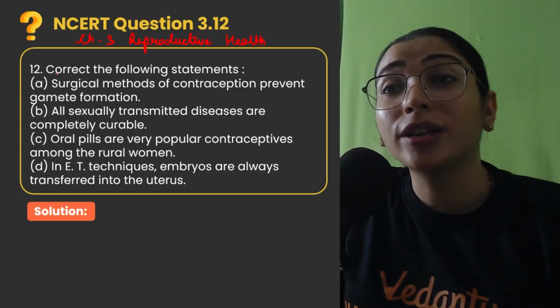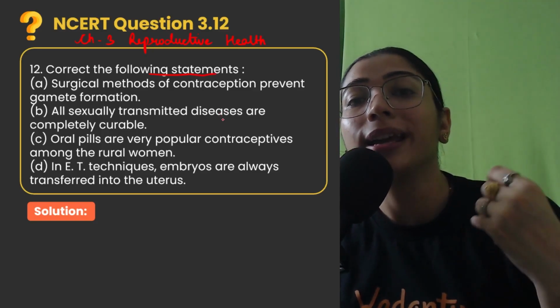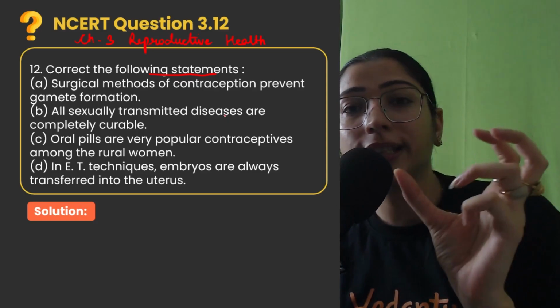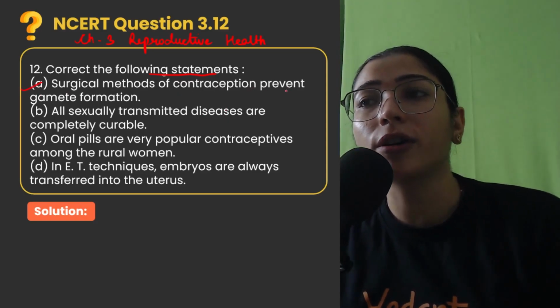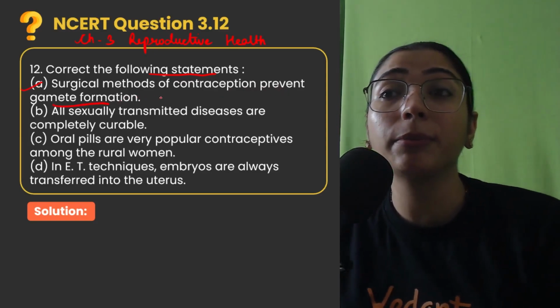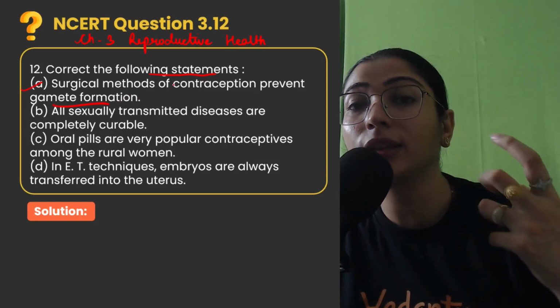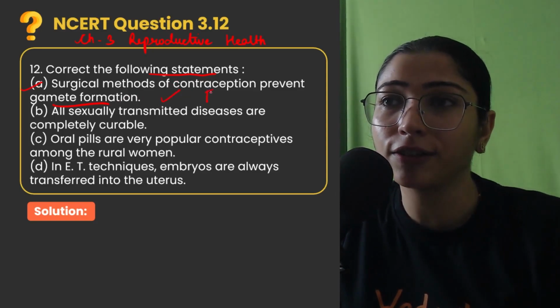The question says correct the following statements. So 4 statements are given और हमें उनमें incorrect phrase या word ढूंढ के उसको correct करना है. तो first is: surgical methods of contraception prevent gamete formation. No बच्चों, surgical methods कभी भी gamete formation को prevent नहीं करते हैं. They always prevent the transport of gametes. So we'll correct this. So this is a false statement, right?